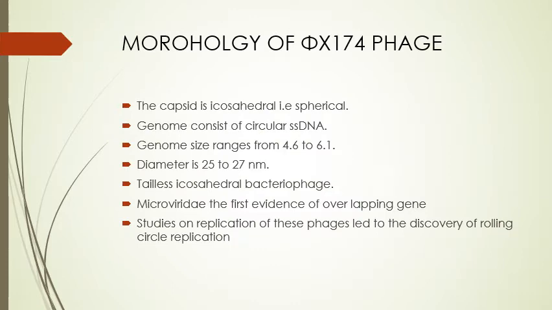Moving on, morphology of φX174 phage. The capsid is icosahedral, that is spherical in shape. The genome consists of circular single-stranded DNA. Genome size ranges from 4.6 to 6.1 kilobases. Diameter is 25 to 27 nanometers. It is a tailless icosahedral bacteriophage. The first evidence of overlapping genes was seen in the Microviridae family of viruses. Studies on replication of these phages led to the discovery of rolling circle replication.